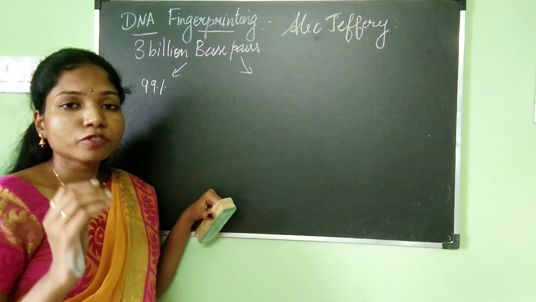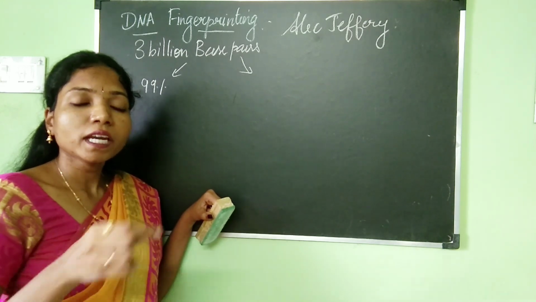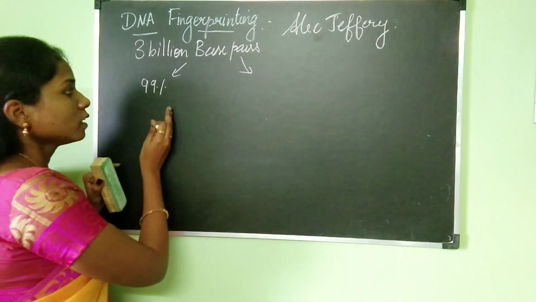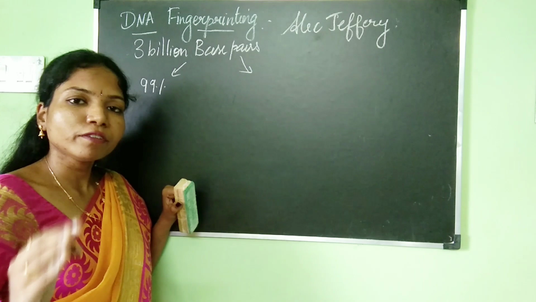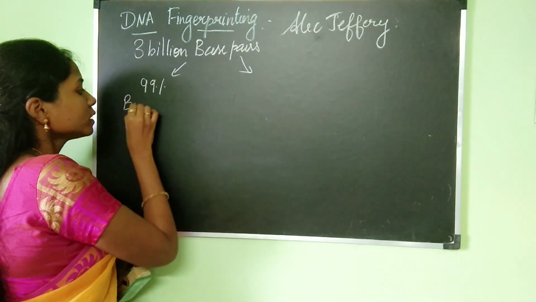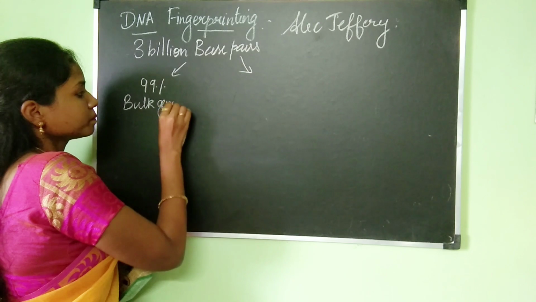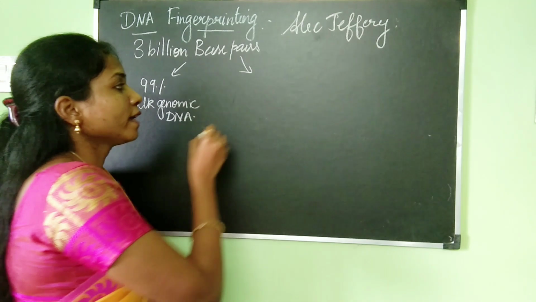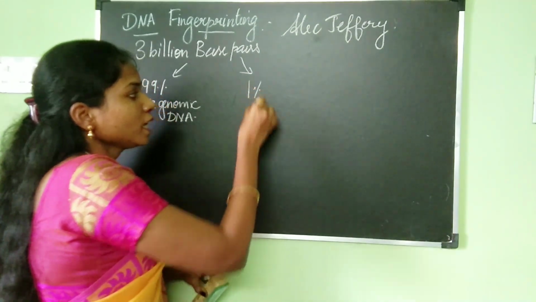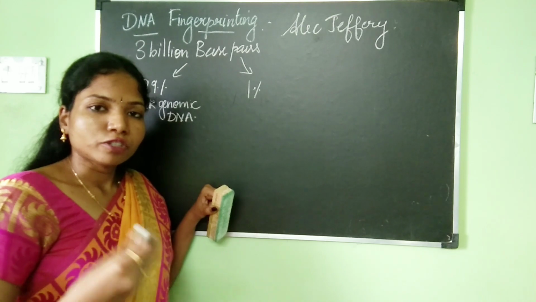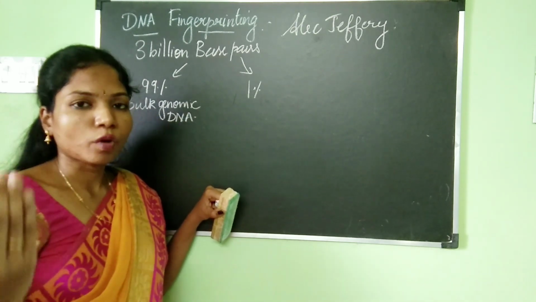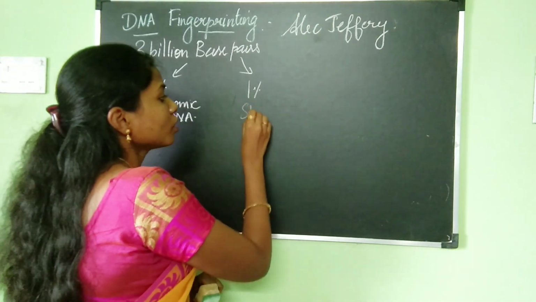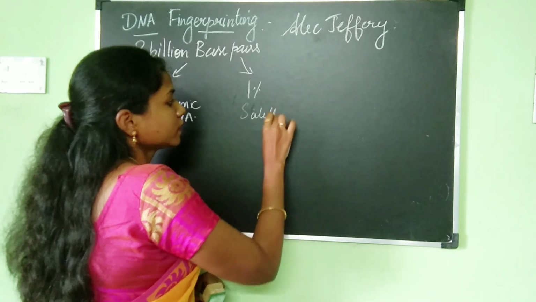This DNA, which is the same for each and every individual, is known as the bulk genomic DNA. The remaining 1% of the DNA is not the same for each of us. It is going to be different for each and every one of us, and that DNA is called the satellite DNA.